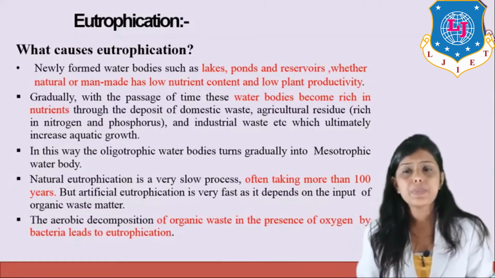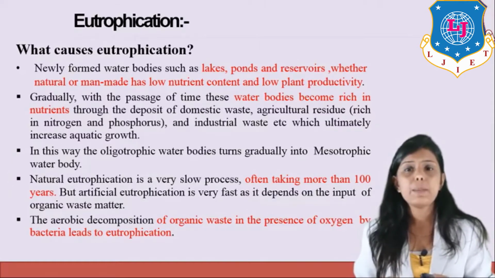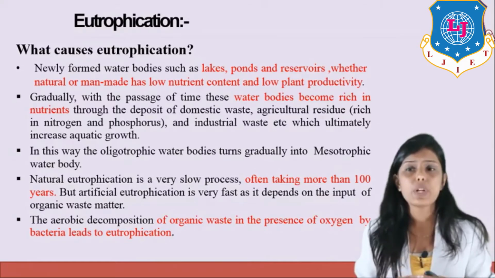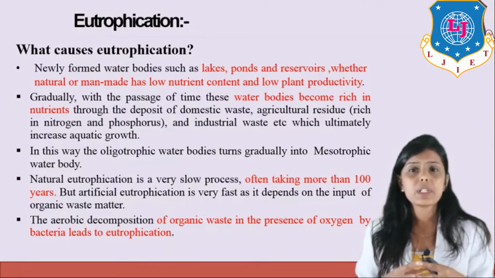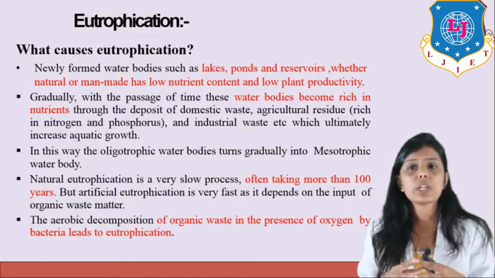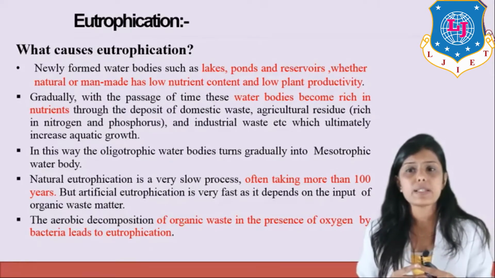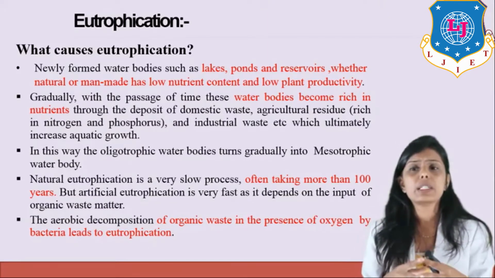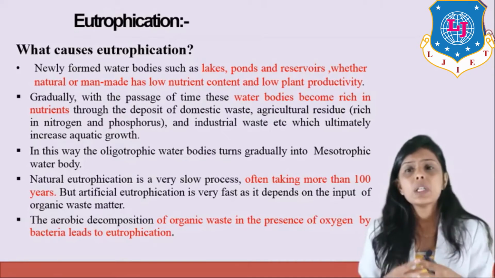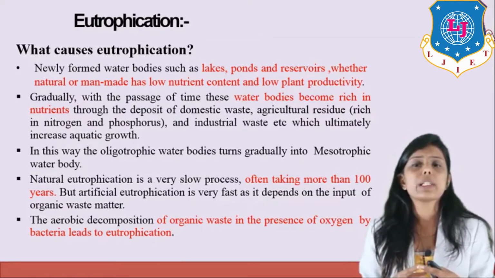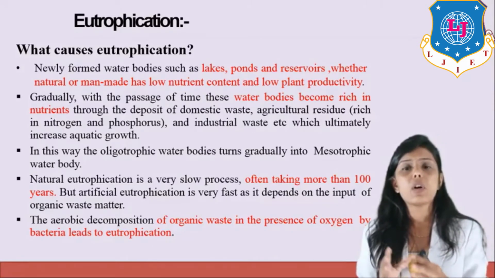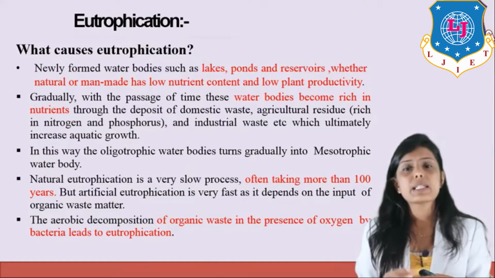What causes eutrophication? Newly formed water bodies such as lakes, ponds and reservoirs, whether natural or man-made, have lower nutrient content and low plant productivity. Gradually, with the passage of time, these water bodies become rich in nutrients through the deposit of domestic waste, agricultural residue rich in nitrogen and phosphorus, and industrial waste, etc., which ultimately increases aquatic growth. In this way, oligotrophic water bodies turn gradually into mesotrophic water bodies. As I have told you earlier, as pollutants are added, the oligotrophic stage is transferred to the mesotrophic stage. Natural eutrophication process is very slow.